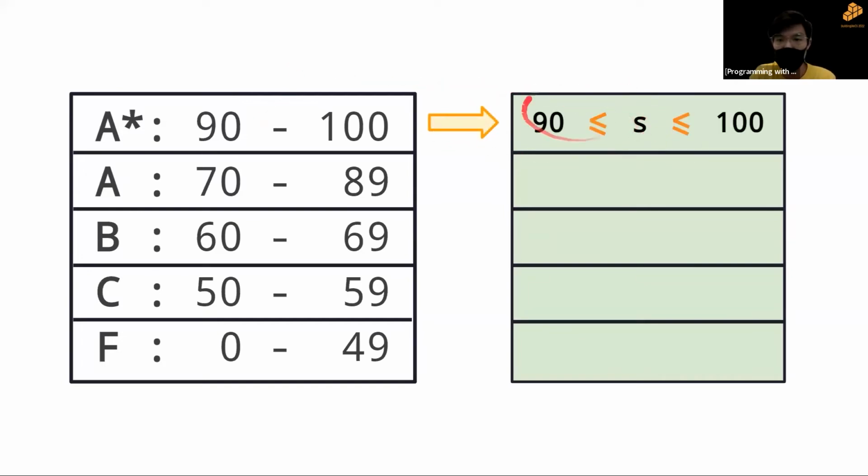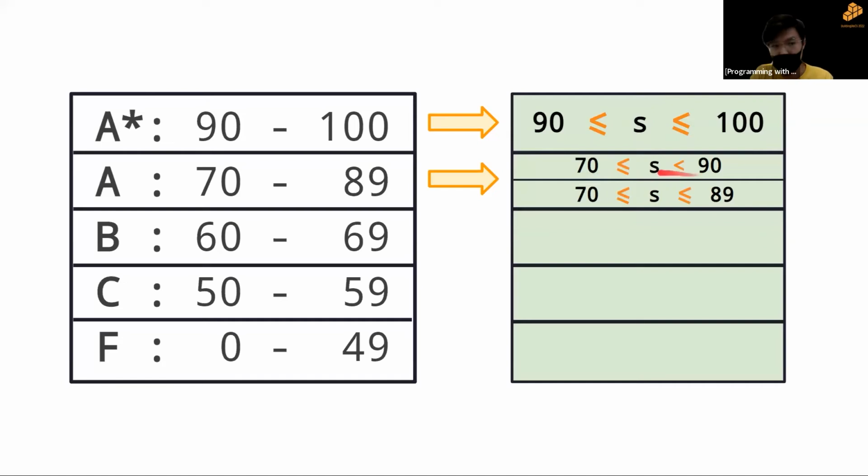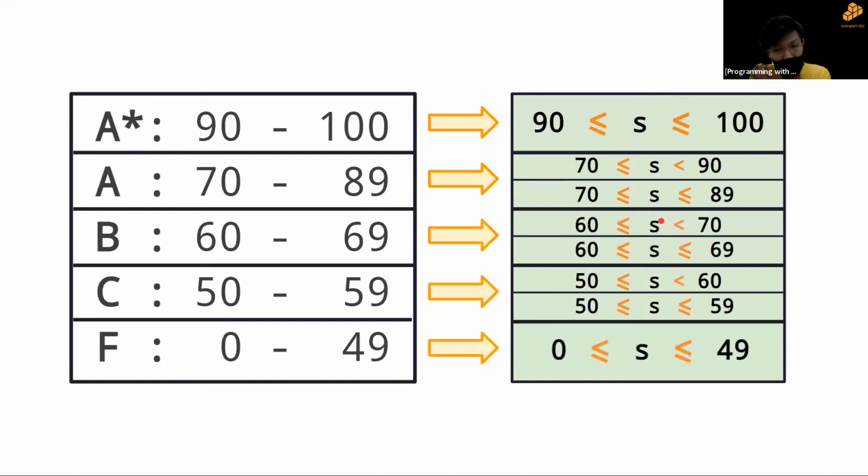In maths terms, in order for an A star, the range of values for S has to be between 90 to 100. So S has to be within 90 to 100 for an A star. Similarly, for A, it's between 70 to 90, and then for B, so on and so forth. This is how we mathematically express our scores to represent the grade.